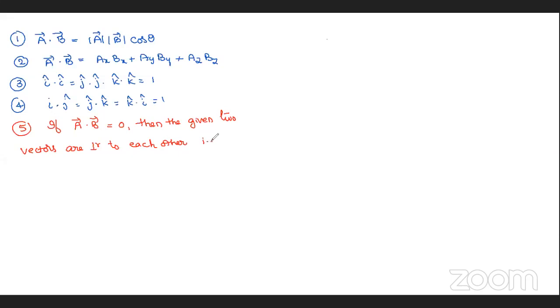That is, theta equals 90 degrees between them. So based on these formulae we discussed previously, today we are going to see a few numericals related to them.